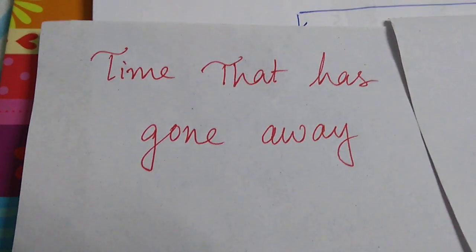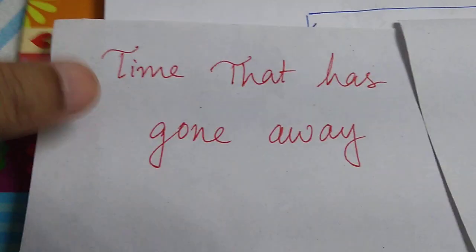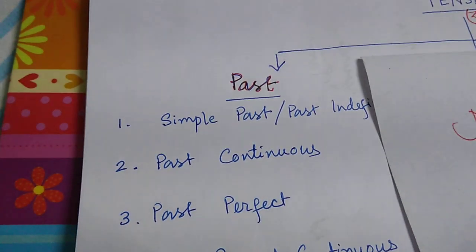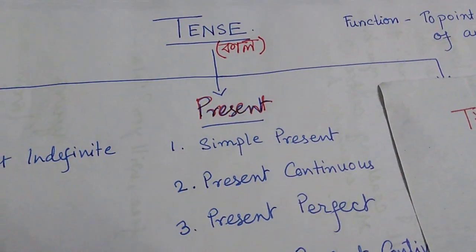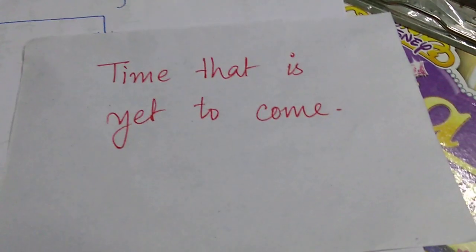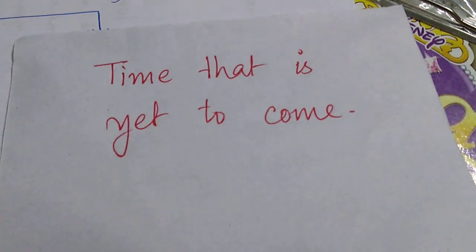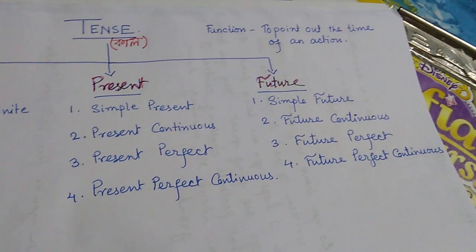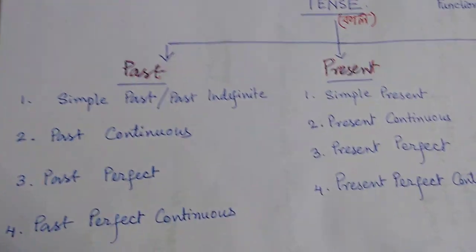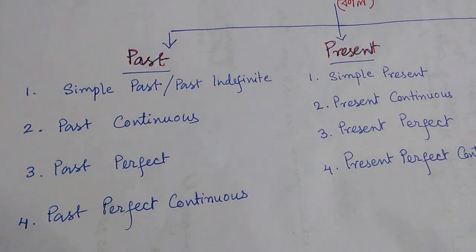When we talk of a time that has gone away, it is called the past tense. Now, for the present time, we call it the present tense. And time that is yet to come is called the future. Now, if you look at the tenses, you will see that every kind is again divided into four subdivisions.